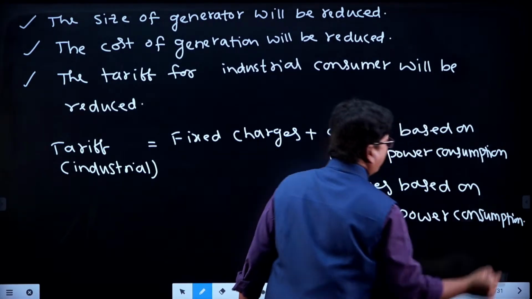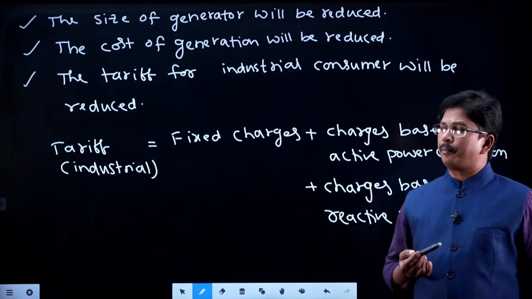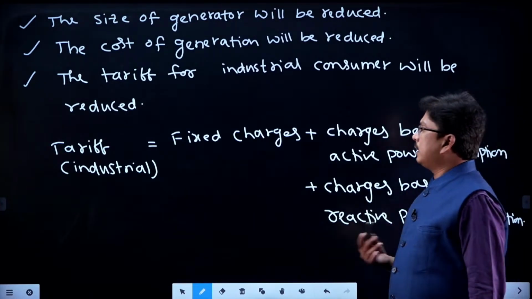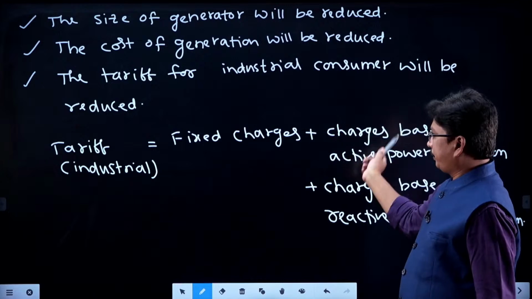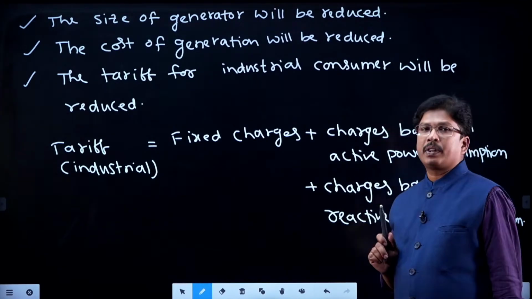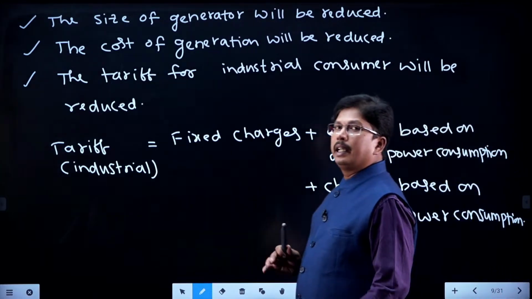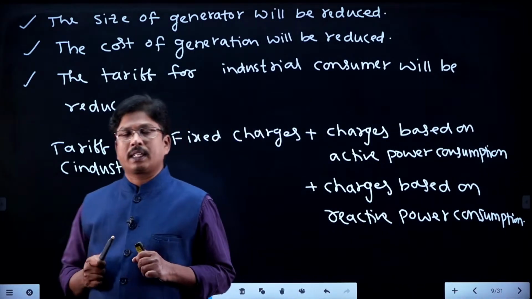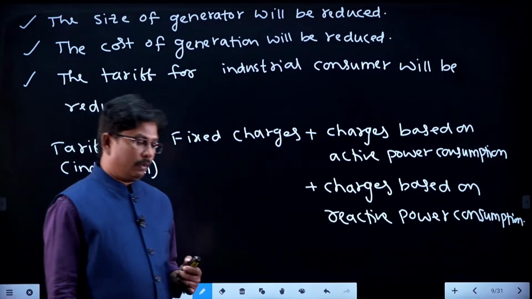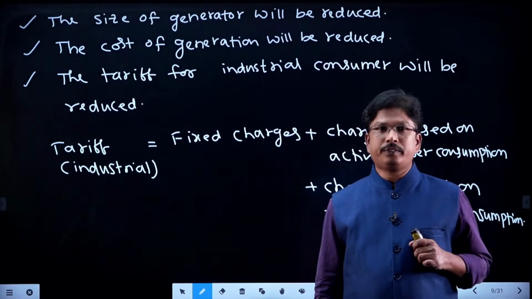So the reactive power consumed by the domestic consumer is very less, so we do not need to consider that one. For domestic consumer we will take only the first two parts, there is no third part. For industrial consumer only we are having the third part. The industrial consumer which is having less reactive power consumption has less tariff, right students. That is the advantage of maintaining high power factor in the system.